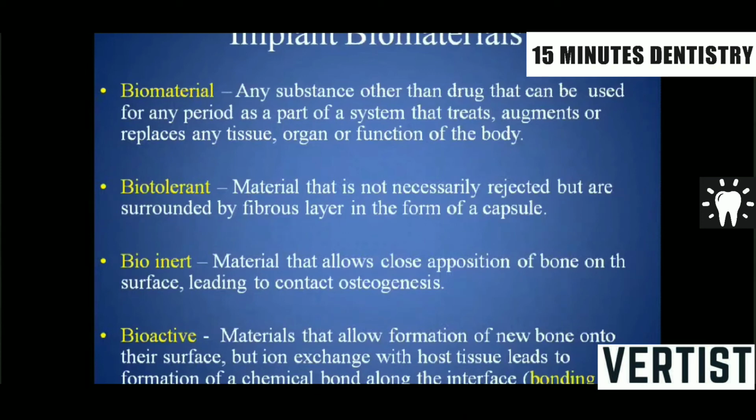What are biotolerant materials? Biotolerant materials are not necessarily rejected by the body, but they are surrounded by a fibrous layer in the form of a capsule. What are bioinert materials? Materials that allow close adaptation of bone on the surface, leading to contact osteogenesis. What are bioactive materials? Bioactive materials allow formation of new bone onto the surface of an implant. But one more thing happens compared to bioinert: there is an ion exchange with the host tissue, leading to the formation of a chemical bond along with the bony interface, which is called bonding osteogenesis.